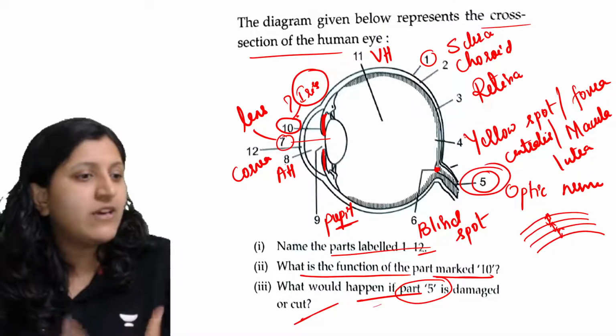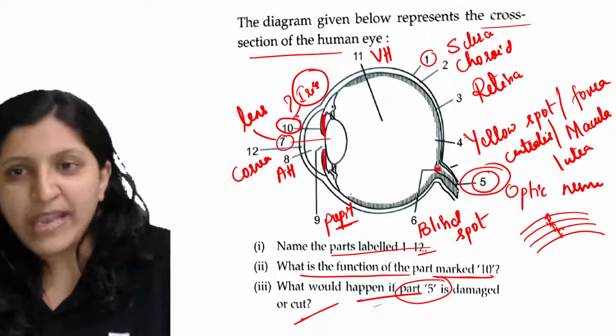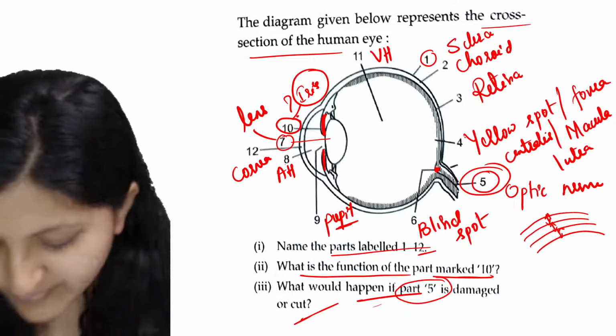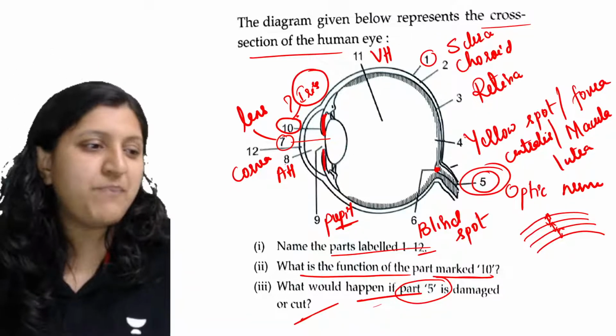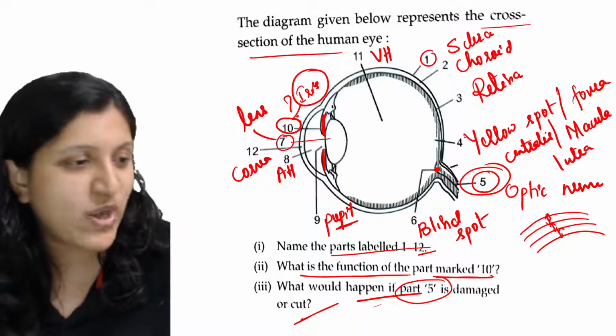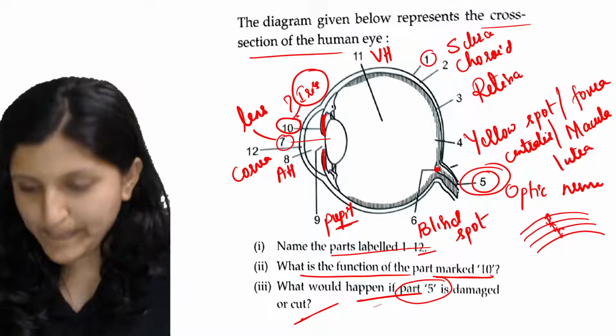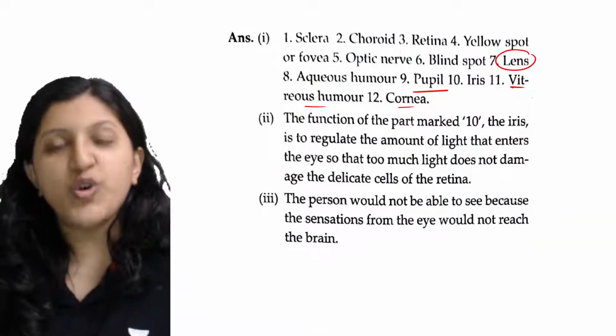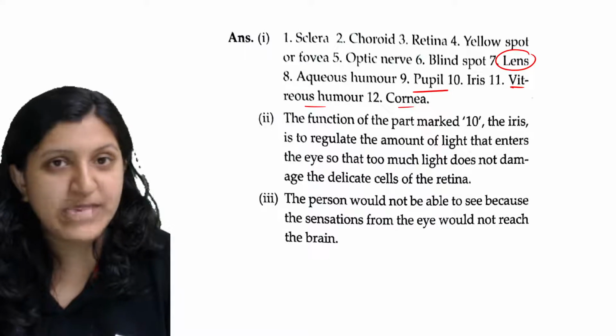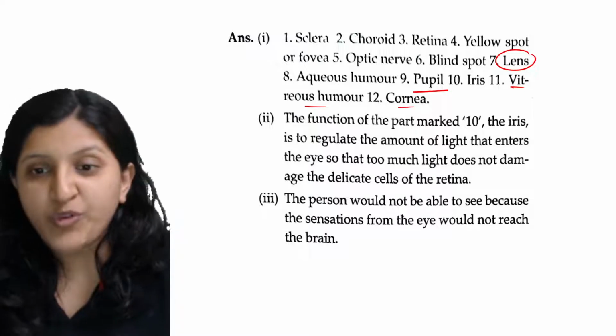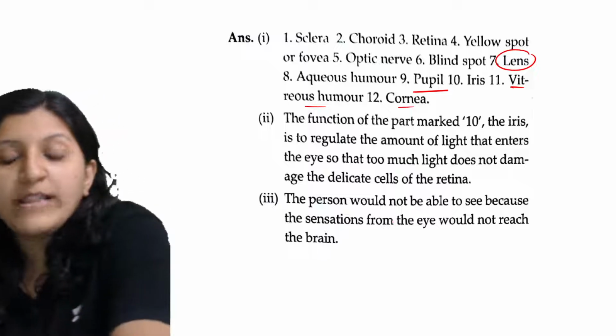If the optic nerve is not there, what would happen? Any idea? The person would not be able to see, because from the optic nerve, all the image is taken.